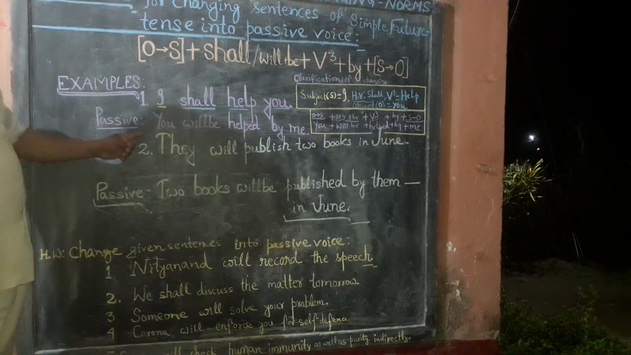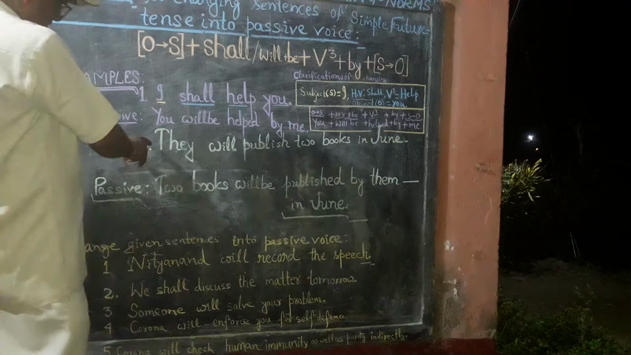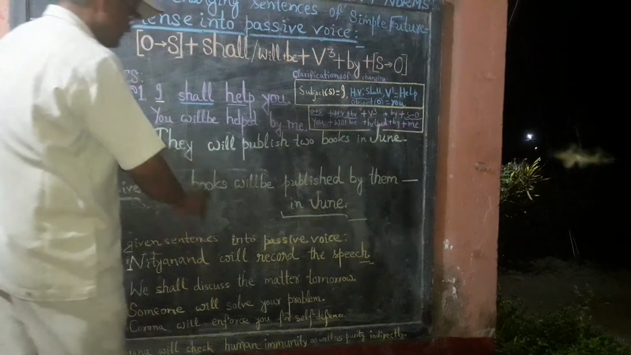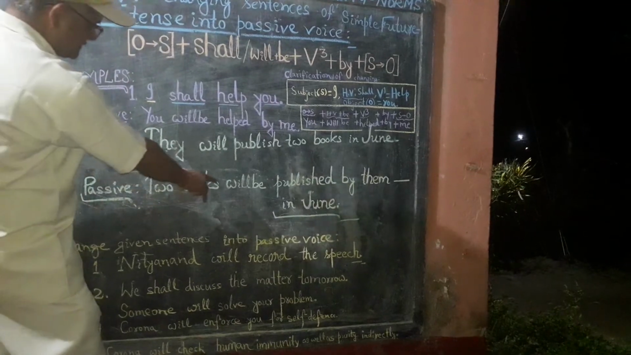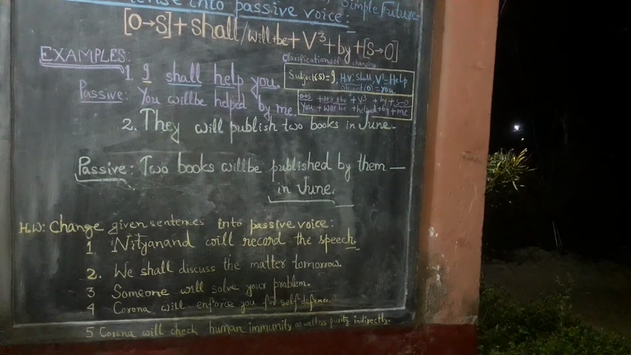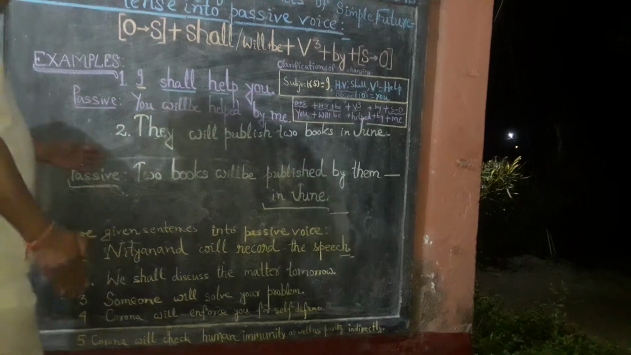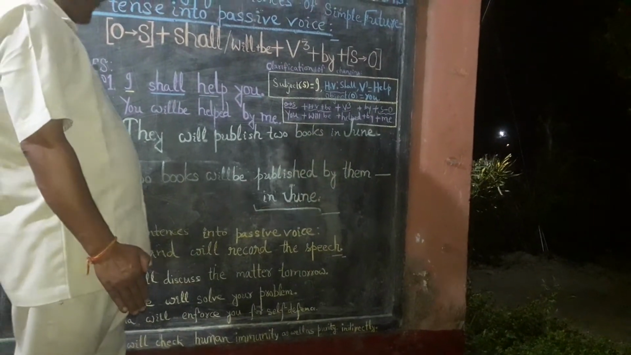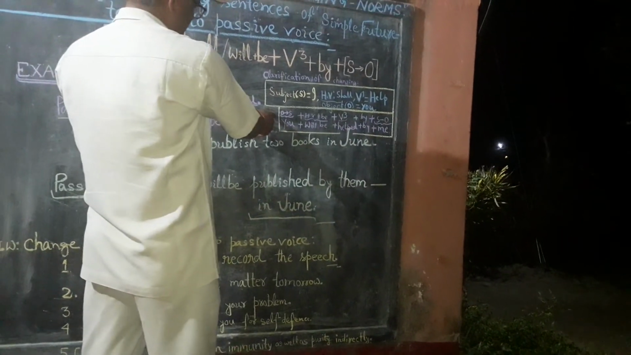To clarify this idea, we go also with another example. Example second is, they will publish 2 books in June. Its passive will be, 2 books will be published by them in June. Again, to clear your idea, you need to tally this sentence with that of this structure.